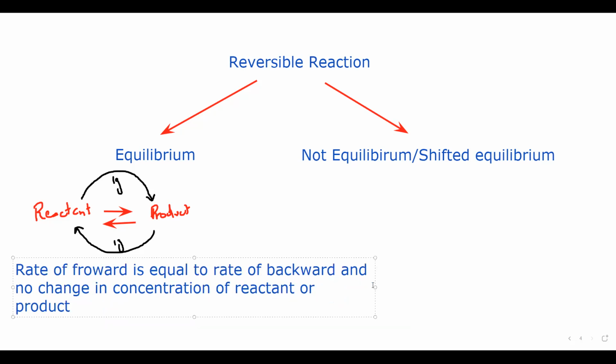I will give an example to explain the idea of equilibrium. Say you have a reactant forming a product. For example, after a certain time we have 4 grams of reactant and 6 grams of product.